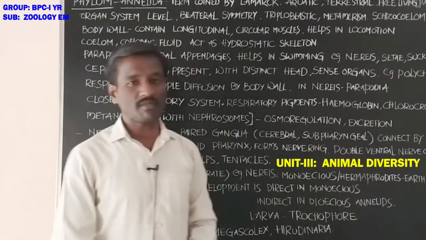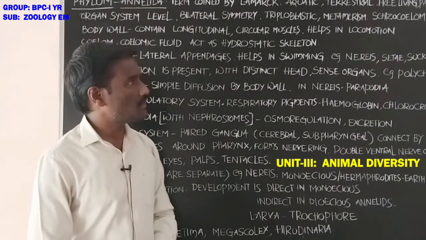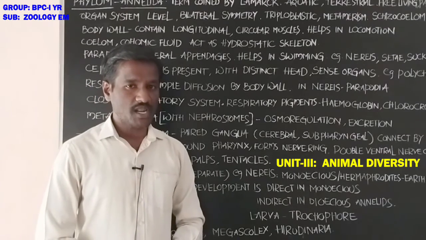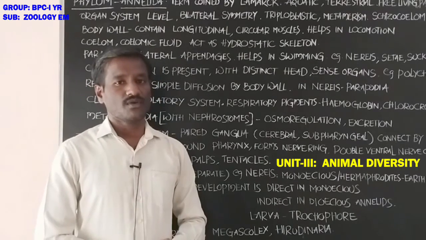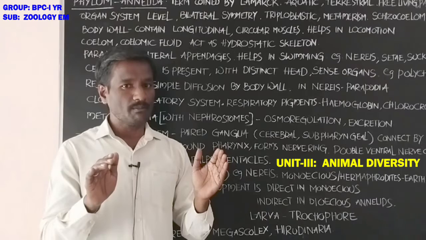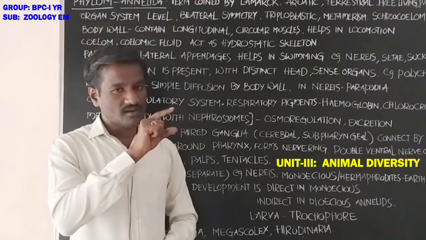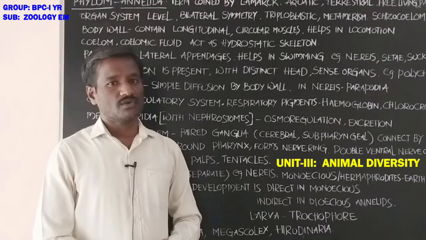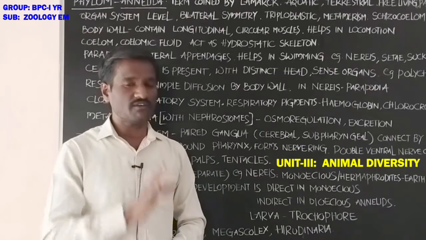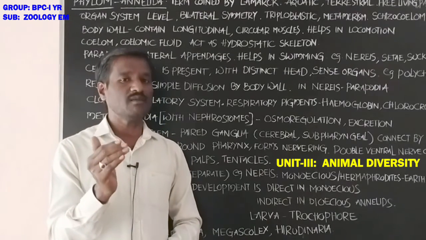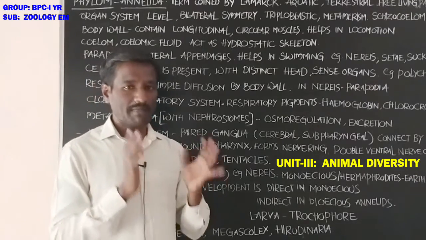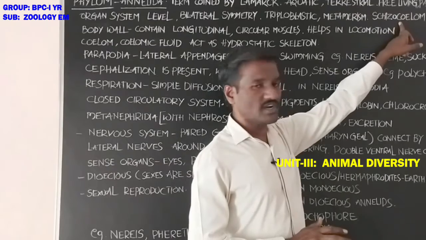Metamerism, student. What about metamerism? The body of these animals shows metameric segments, and also the coelom is divided into many chambers by the transverse septa. These are called segments. Segments are present in the body of animals, externally and internally; the body is divided into segments. That is called metamerism.